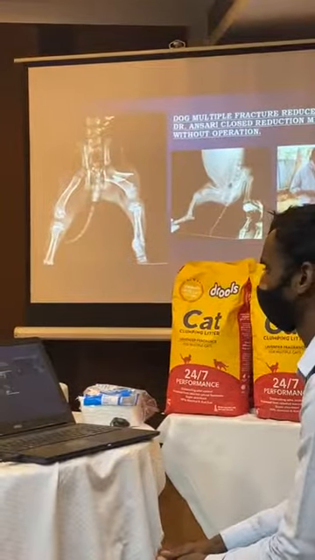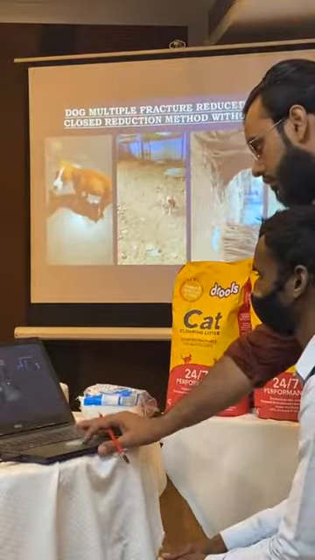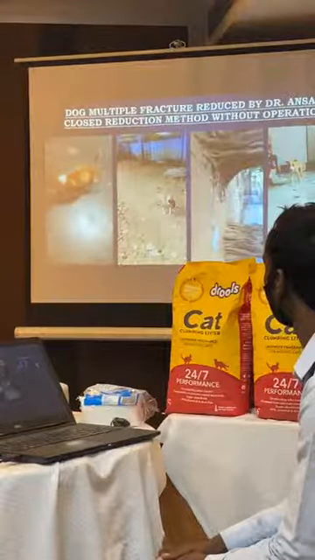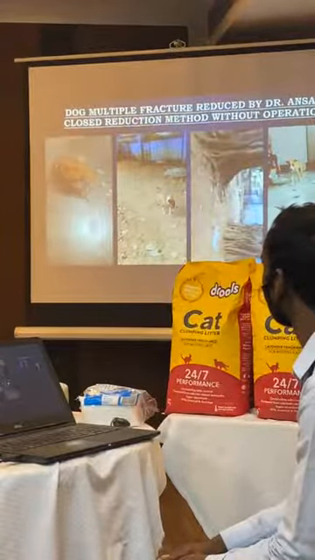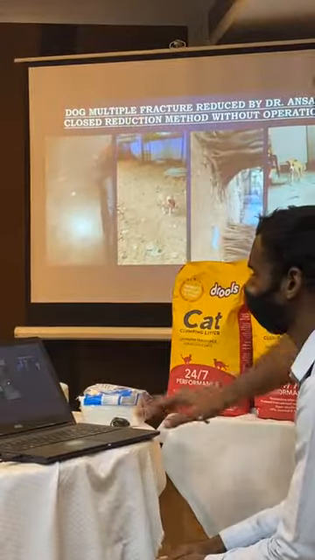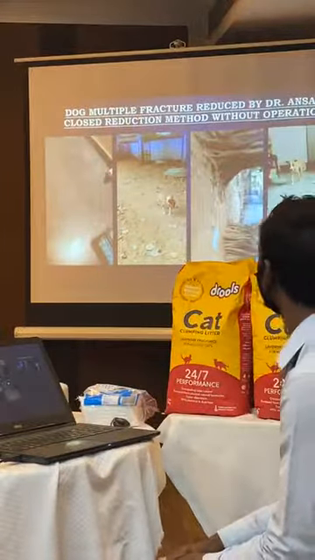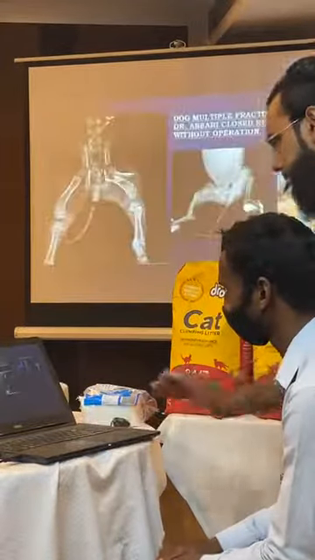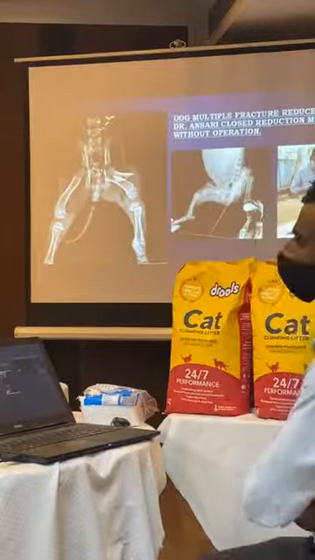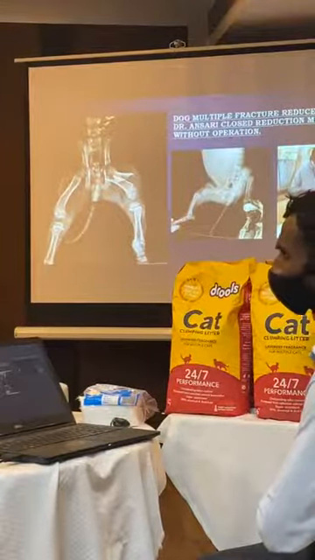Then finally, I immobilized with a Thomas splint. Thomas splint is a method where we immobilize and we throw the weight on the splint only, just like our crutches.